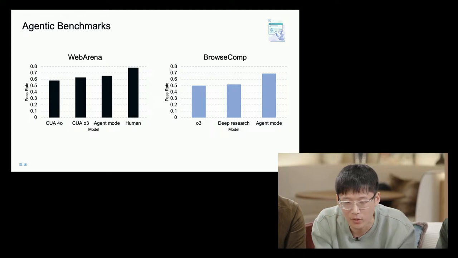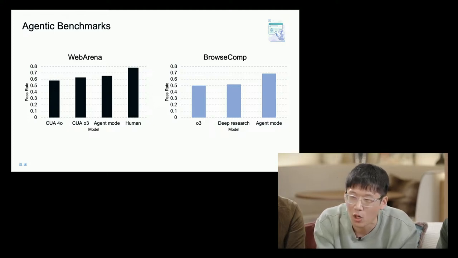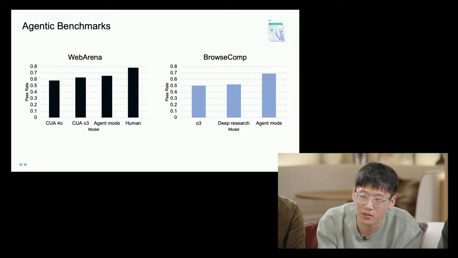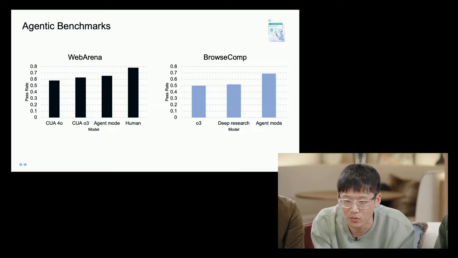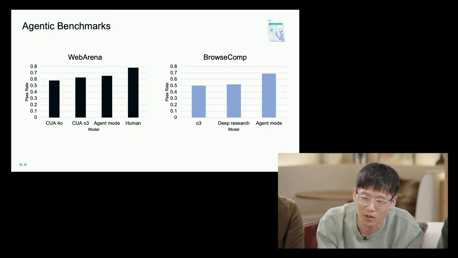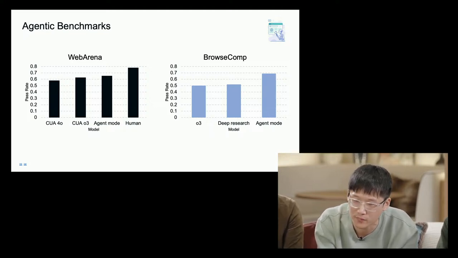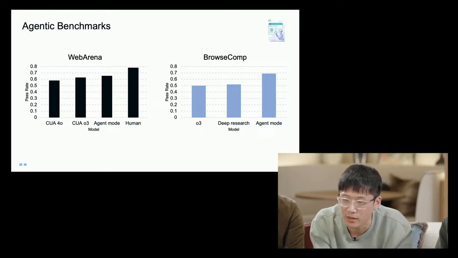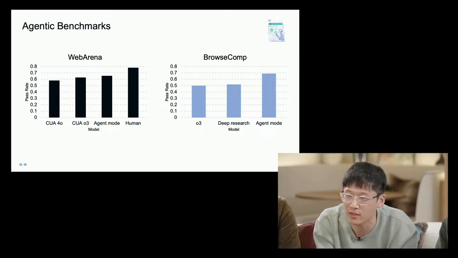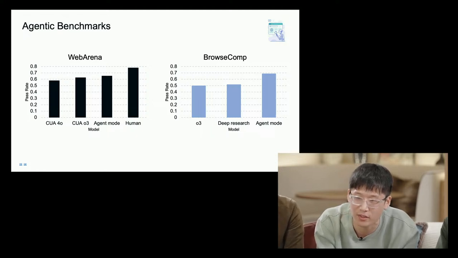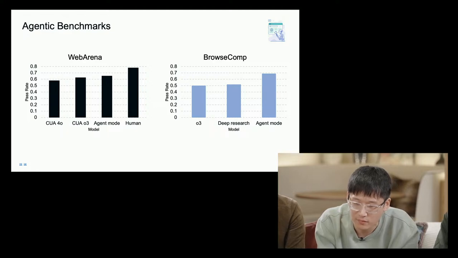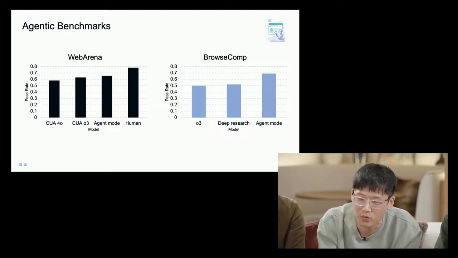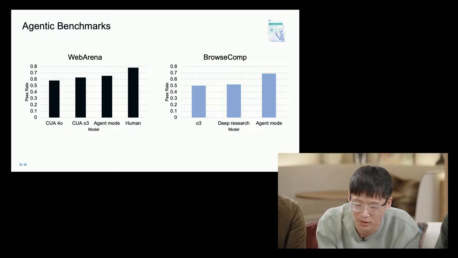Next, we evaluate the model on two agentic benchmarks. WebArena is a benchmark that measures web agents' ability to solve real-world web tasks. The agent model improves over the previous o3 model that powers the core. BrowseComp is a benchmark we introduced earlier this year that measures the browsing agent's ability to search and find hard-to-locate information. The agent model significantly outperforms o3 and deep research on this benchmark, achieving a 69% pass rate.